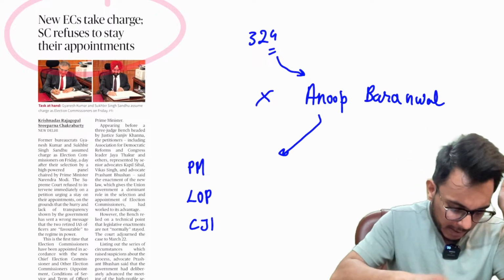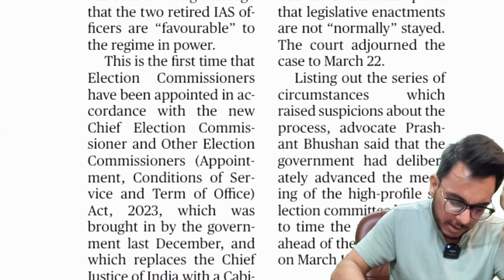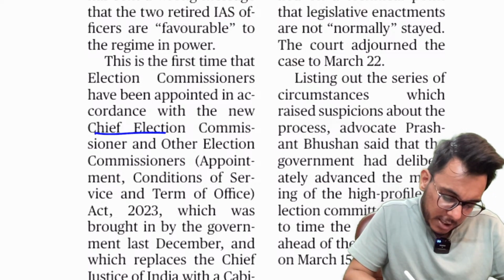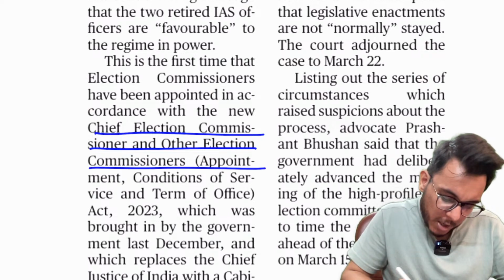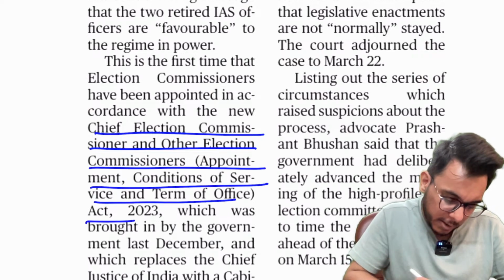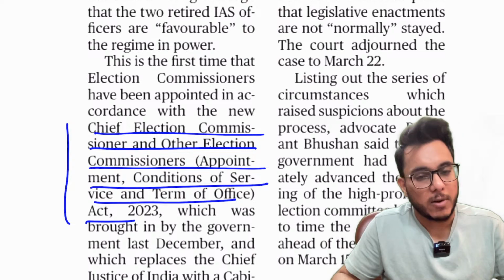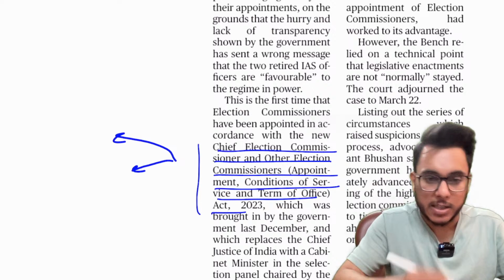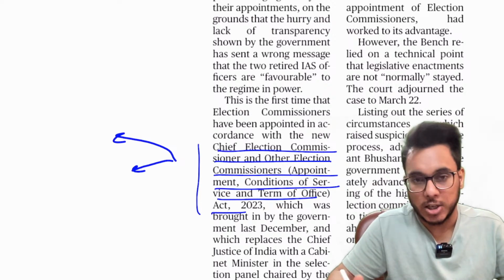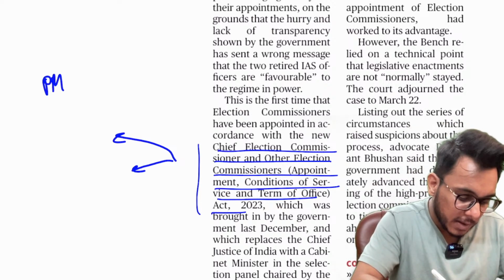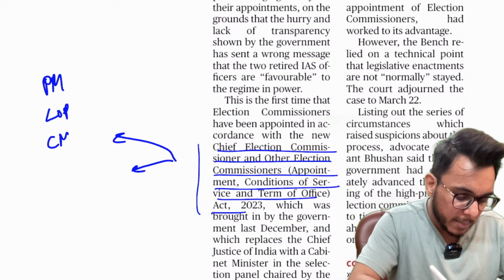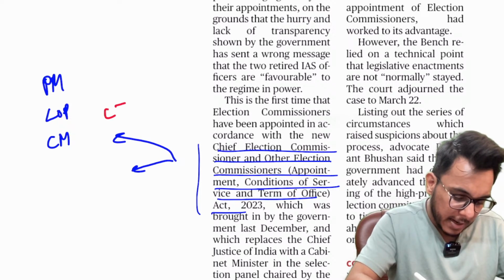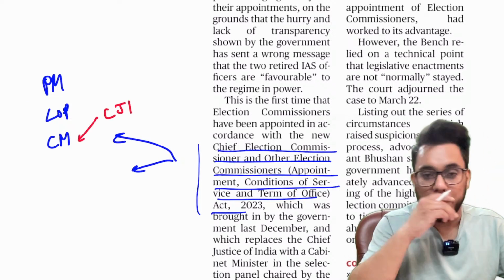Now what happened? The government came out with an act, that is the Chief Election Commissioner and other Election Commissioners (Appointment, Conditions of Service and Term of Office) Act 2023. This particular act provided that the appointment of the election commissioner and chief election commissioner will be done by a selection committee having the Prime Minister, Leader of Opposition and a cabinet minister. So the Chief Justice of India was replaced by this cabinet minister.